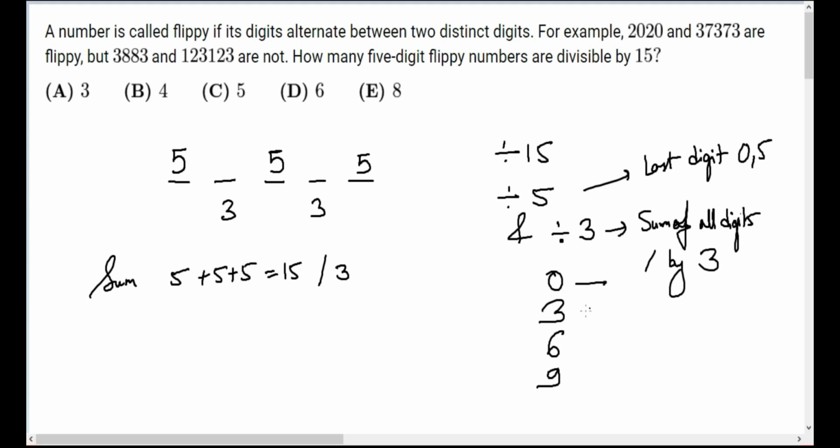So we are getting 1, 2, 3, 4 arrangements where we can do this. Because if I put 0 over here, I need to put 0 over here. That's the thing. If I put 3 over here, I need to put 3 after the 5, right? And the same goes for 6 and 9. So in total we get 4 arrangements, and the answer is 4.